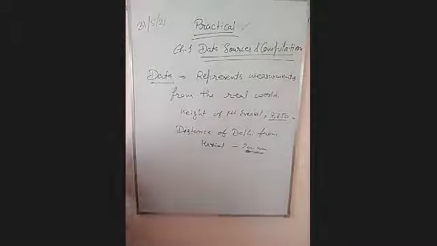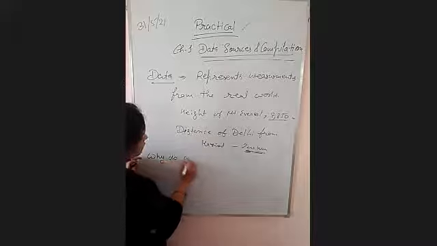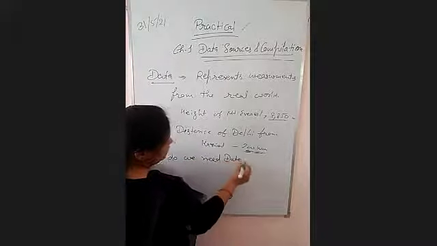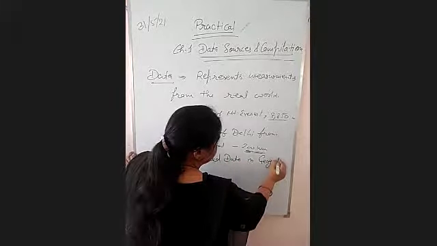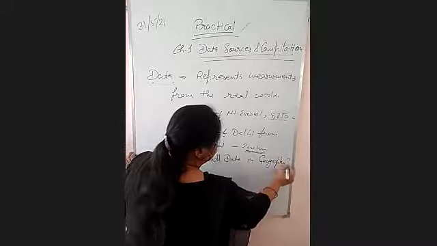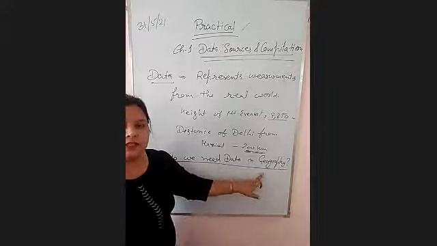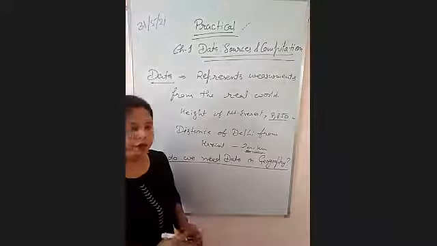The second topic is, why do we need data in geography? Basically, geography is the study of humans and their physical environment, right?